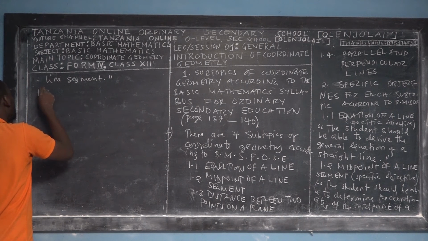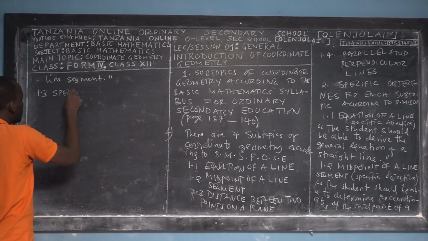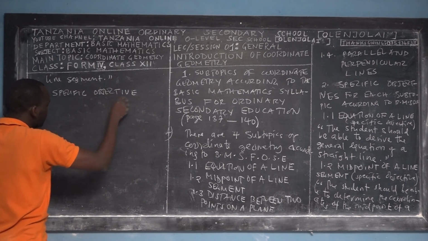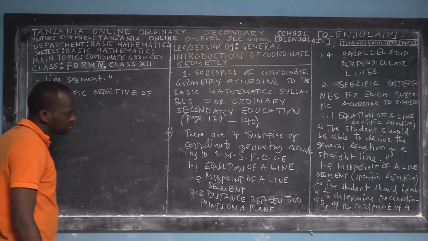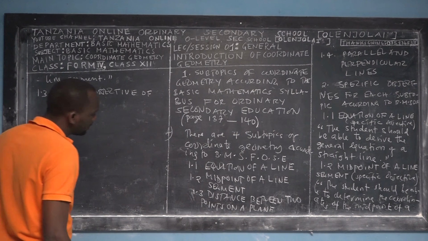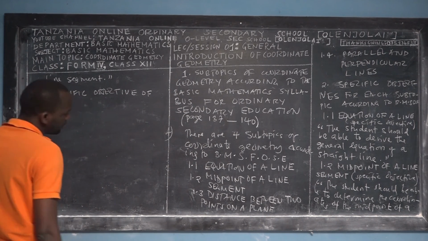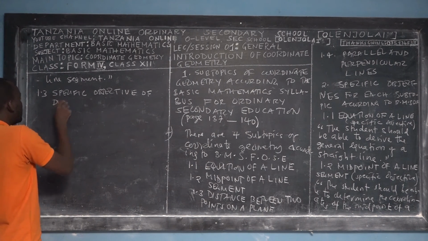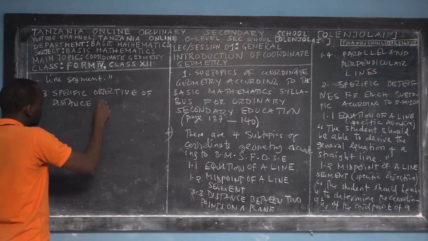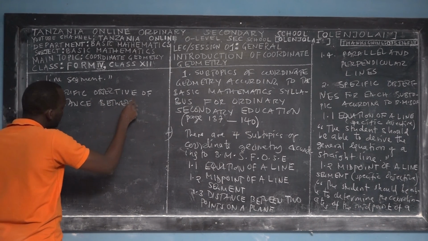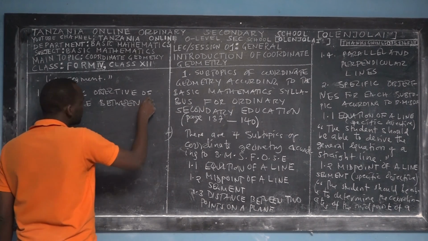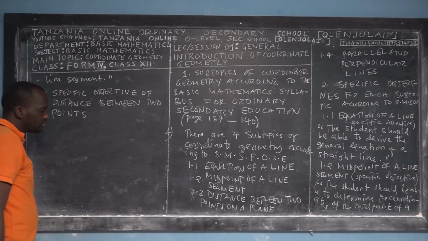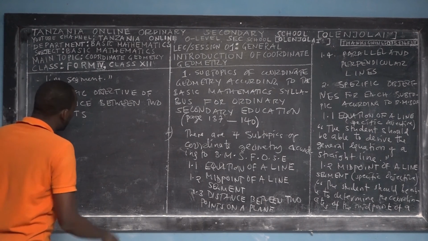So we go to 1.3, specific objective. What is the specific objective of learning the third subtopic, distance between 2 points on a plane?